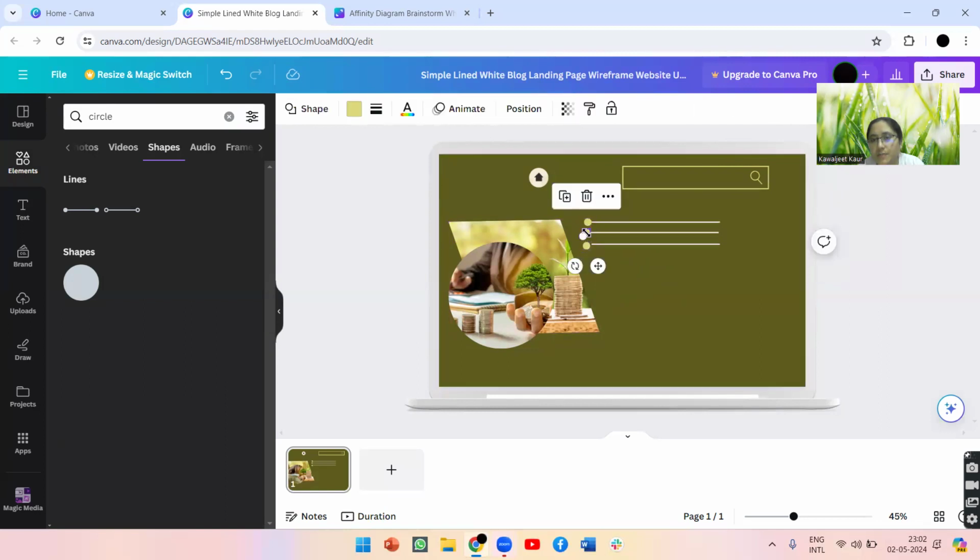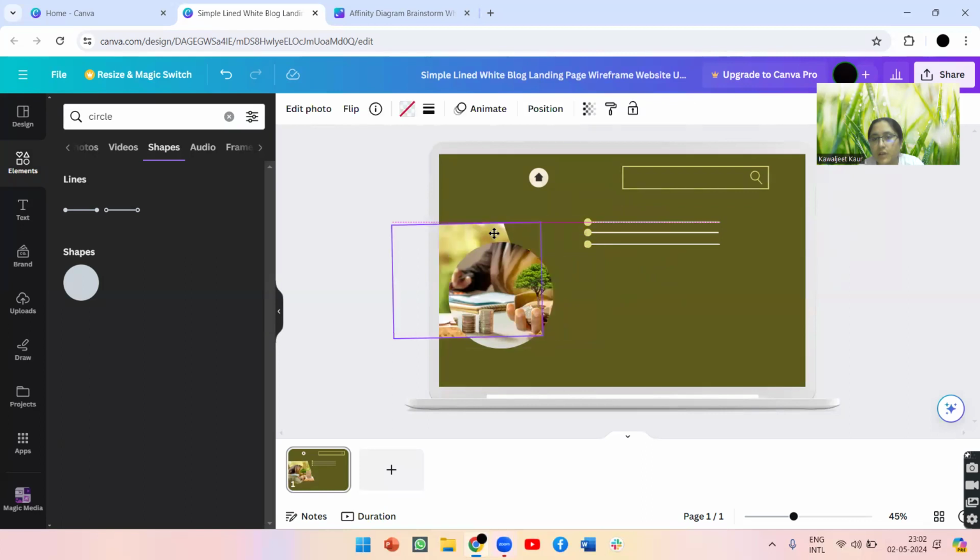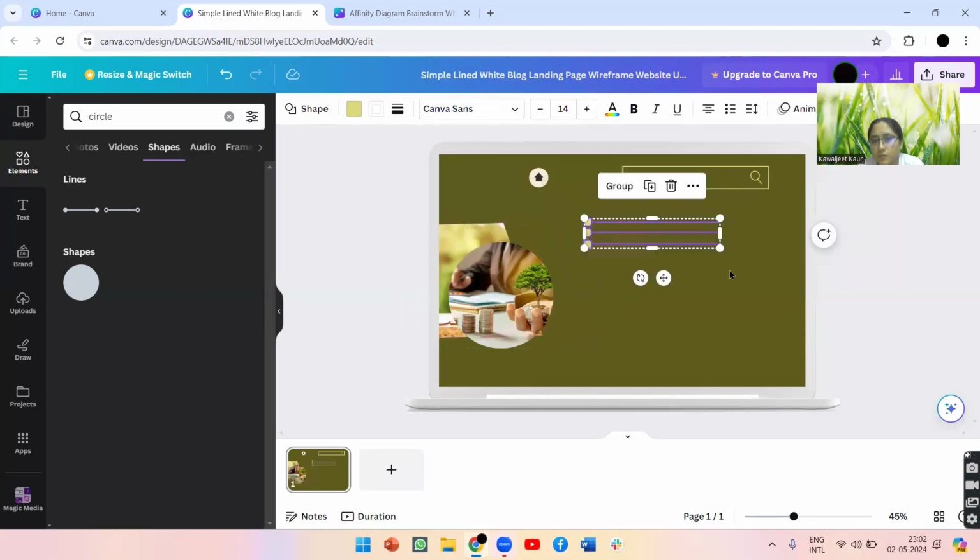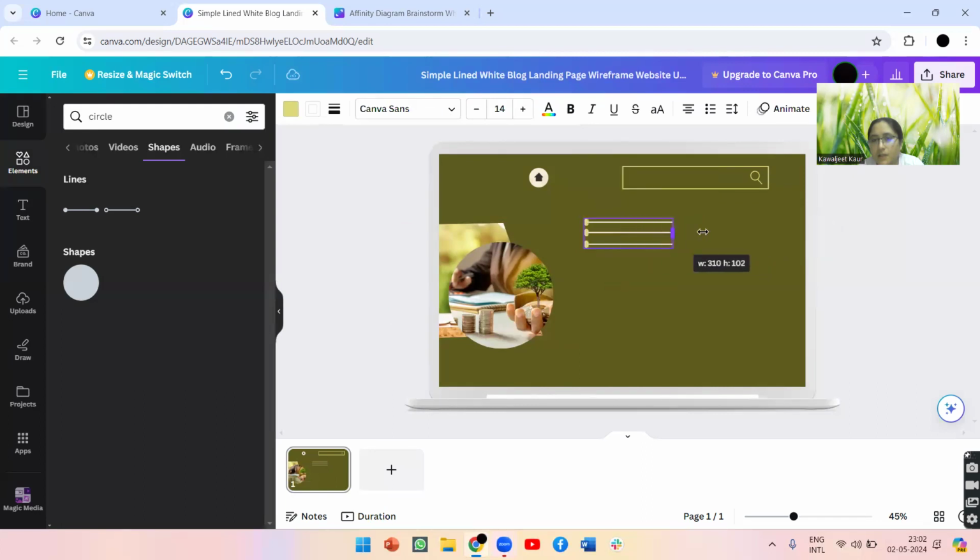Just adjust them carefully. So I am adjusting and creating my own menu button. So I am going to group them together as a single, and I am going to use it as a menu button for me.